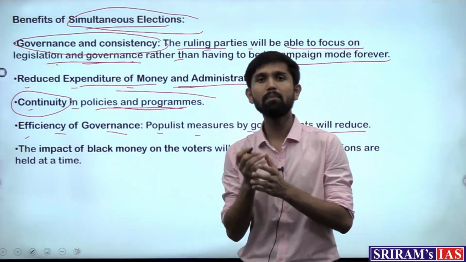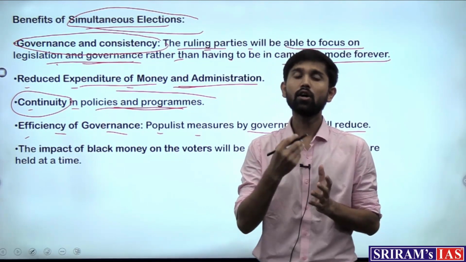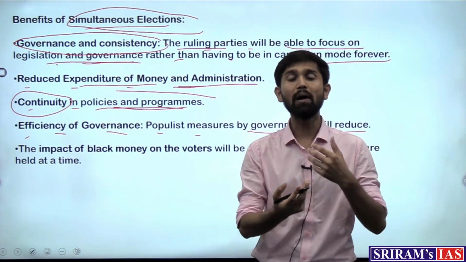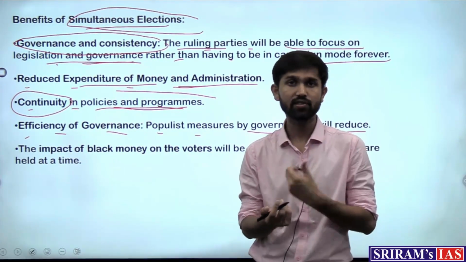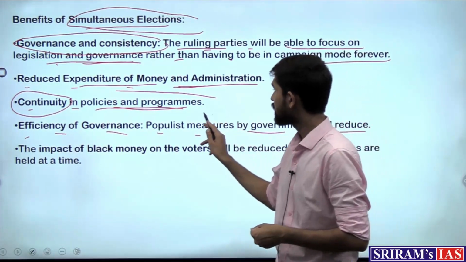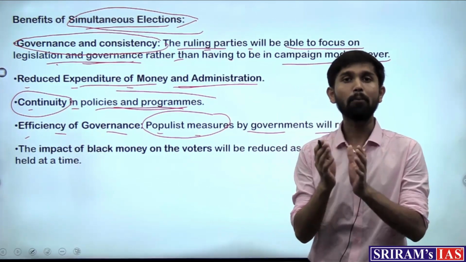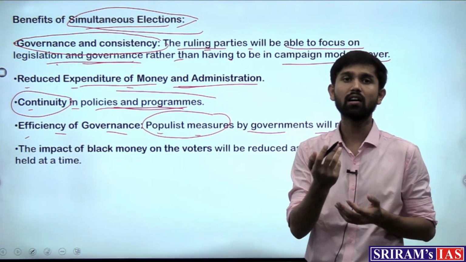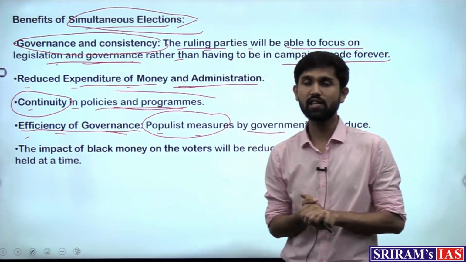Now, what do we mean by populist measures? These are those measures which are especially taken to woo the public or to appease the public, and this is especially done at the time of elections. So when elections are conducted only once, the populist measures would be reduced because the time period of the election conduct is also getting reduced. So this would result in efficiency of governance.